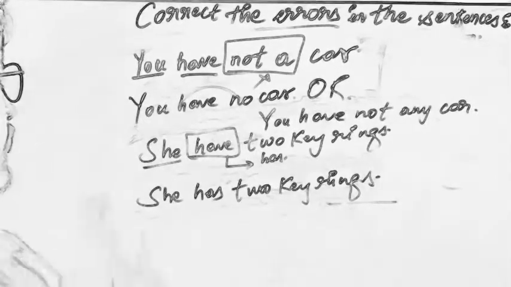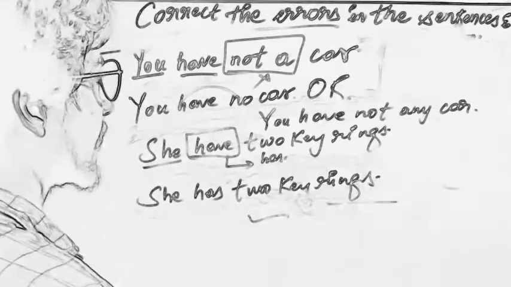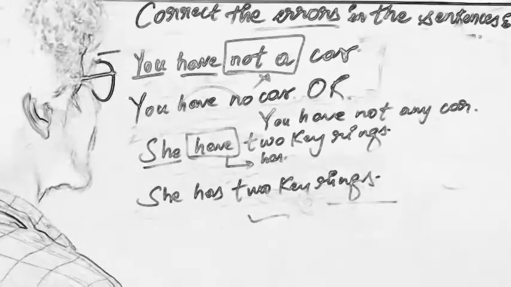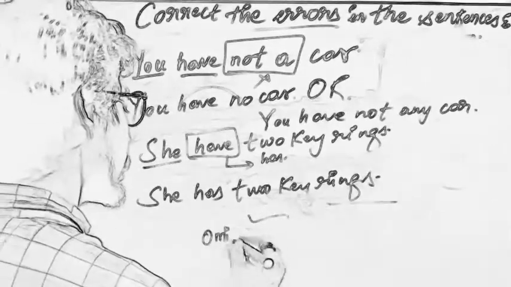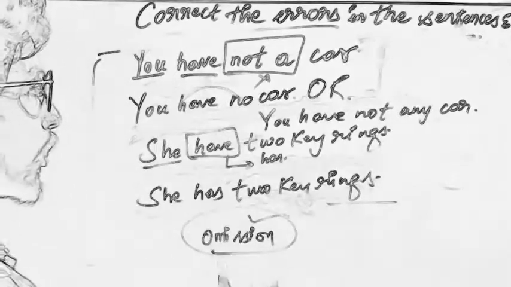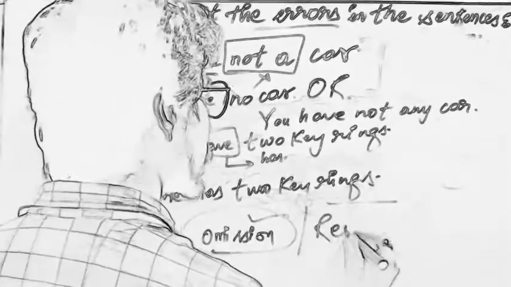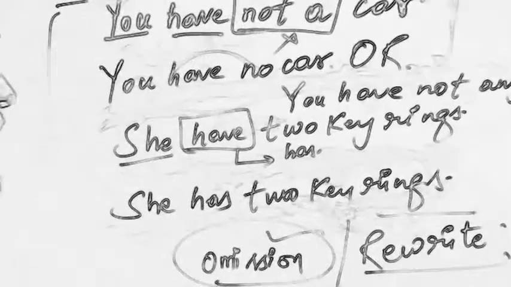So these are the errors in the various sentences which we talked about, and if you keep them in mind, the grammatical errors will not be made, and the meaning of the sentence will be correct. Questions like this also come in examinations, and the question may be of the type omission. Omission means you have to remove the error, or you may be asked to rewrite the sentence, meaning you have to correct the error and rewrite the sentence.